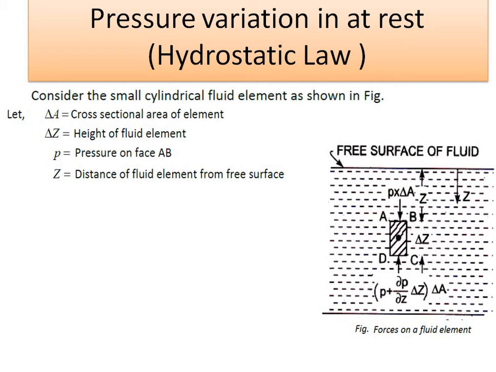Now here we have considered one container. In that we have considered an element at a distance Z from the top, having the boundaries ABCD, on which delta A is the cross-sectional area and delta Z is the height of the fluid.